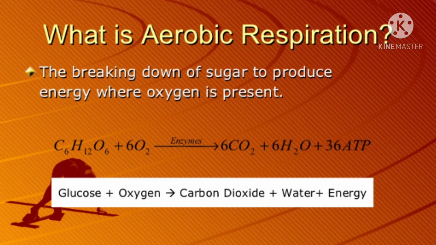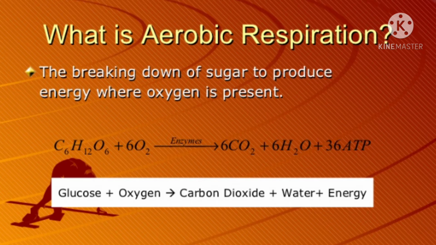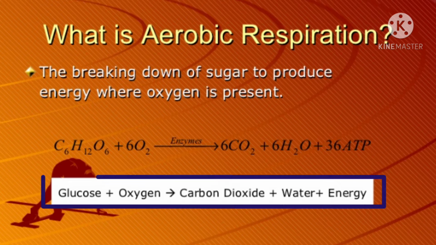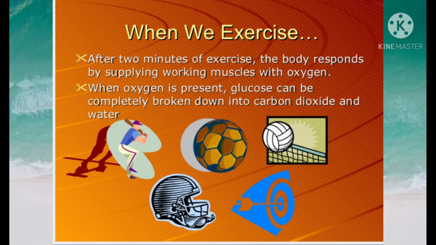What is aerobic respiration? The breaking down of sugar to produce energy where oxygen is present is known as aerobic respiration. The chemical equation for aerobic respiration is glucose plus oxygen gives rise to carbon dioxide plus water and energy. In aerobic respiration, oxygen is necessary. With the help of oxygen, step by step glucose is oxidized and a lot of energy is released.